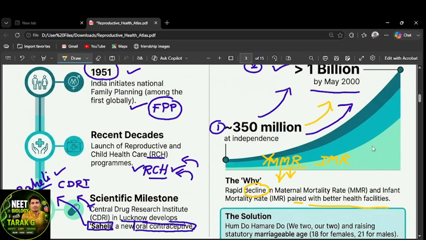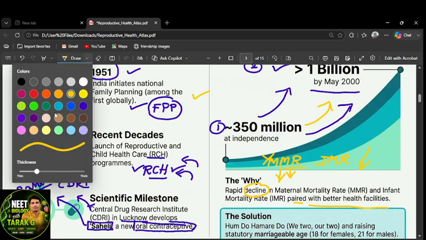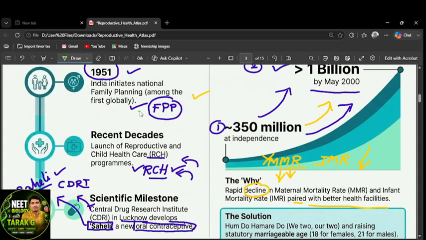That's why these two are decreased. Then automatically what happened? The population obviously increased. Two, the family planning program, 1951. But at that time, the people did not believe in family planning operations, and they felt somewhat scared. That's the reason the Indian government educated the people to have a small family.